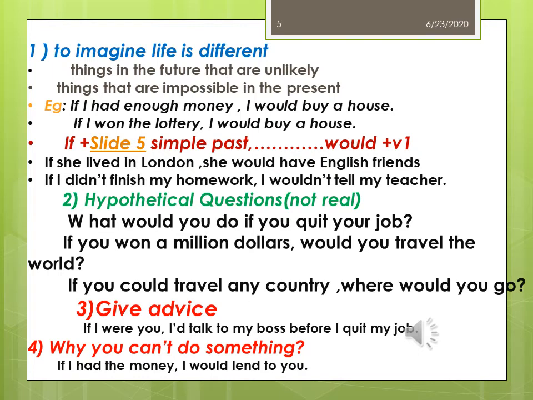In the first clause, lived is in V2 form, and would have is in would plus V1 form. And in the next sentence, if I didn't finish my homework, I wouldn't tell my teacher. Here, didn't finish is V2 form, and wouldn't tell, would plus V1, is used in the main clause.